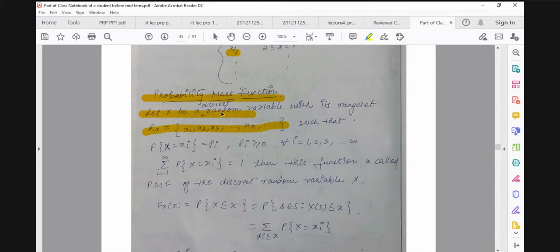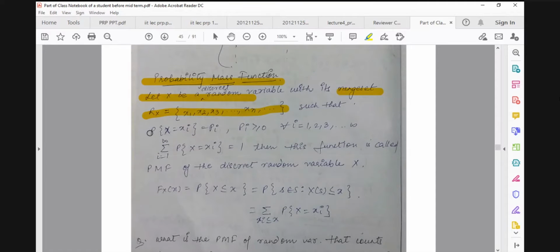So you have a discrete random variable X with its range set R_X such that the probability that X equals xi is equal to pi. In a discrete random variable we have a non-negative probability at equality, but for a continuous random variable, this is always zero.